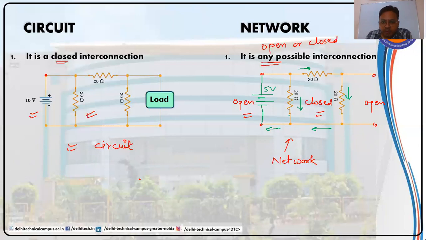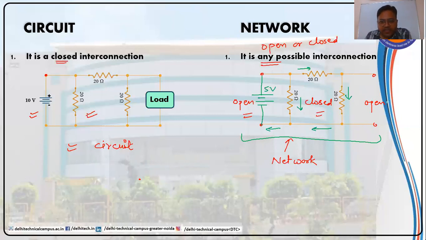So this particular connection is now a closed one. So I can regard this particular section as a circuit. Similarly, if I look at this, it is also a closed interconnection and current can flow into it. So this particular section will also be a circuit. But if I look at the whole interconnection, then it has an open path over here.